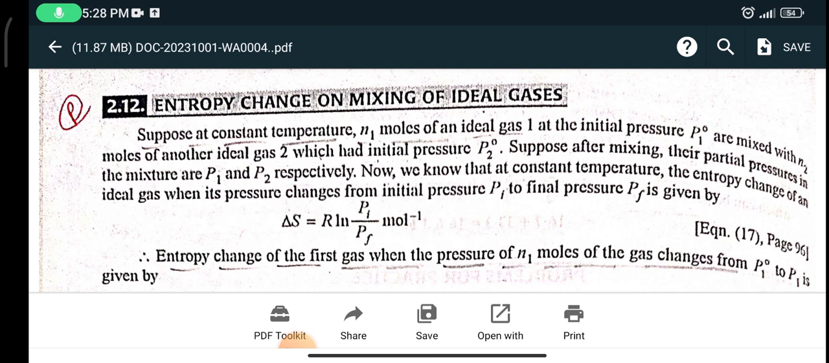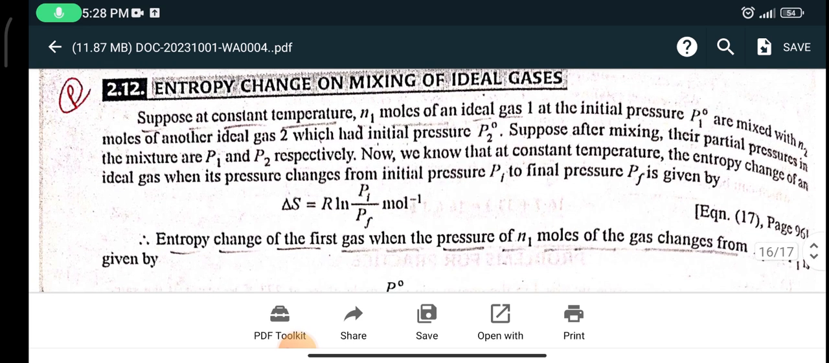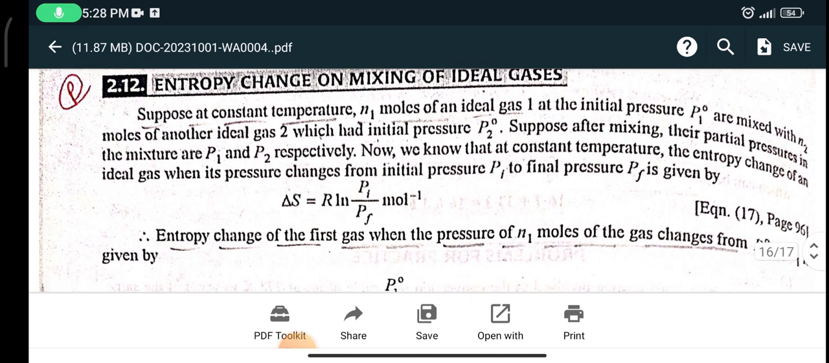Entropy change on mixing of ideal gases. Suppose at a constant temperature n1 moles of an ideal gas 1 at initial pressure P1 naught are mixed with n2 moles of another ideal gas 2 which has an initial pressure of P2 naught. Suppose after mixing their partial pressures in the mixture are P1 and P2 respectively. Now we know that at constant temperature the entropy change of an ideal gas when its pressure changes from initial pressure P initial to final pressure P final is given by delta S is equal to R ln P initial upon P final, per mole inverse.